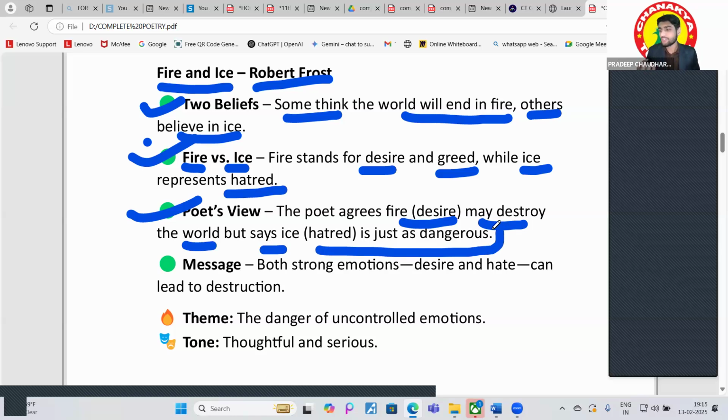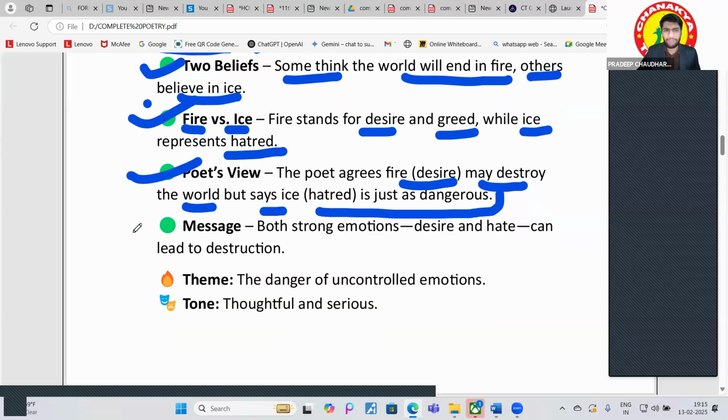Because why? Because the human has become so self-centered that he's not aware about nature. He's not aware about all other things. Okay. So this is the reason. This is the reason. Got it? So the poet also agrees with this reason only, that the world will end to the fire only. Okay. What is the message from this?